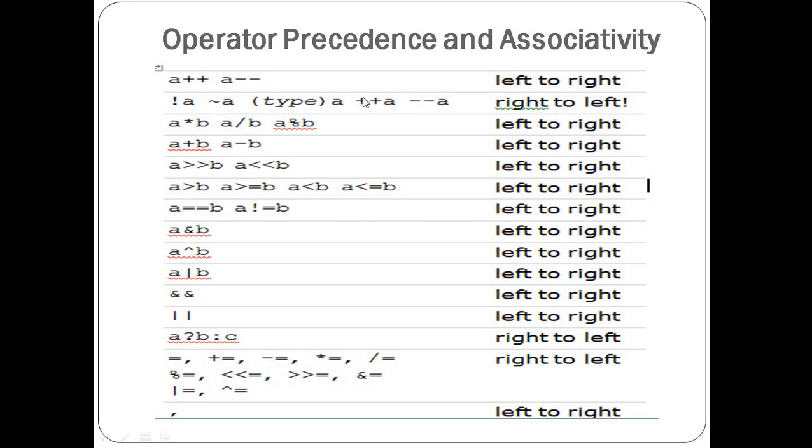This is the second rank given to these operators, and they are executed from right to left, in reverse.